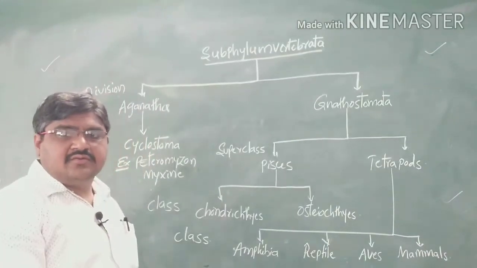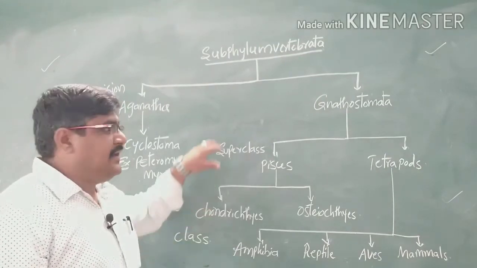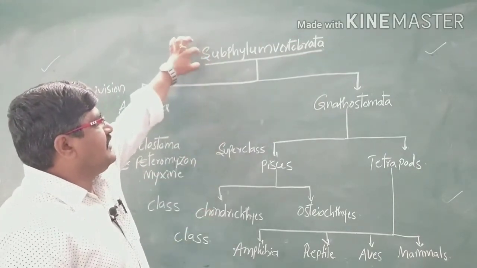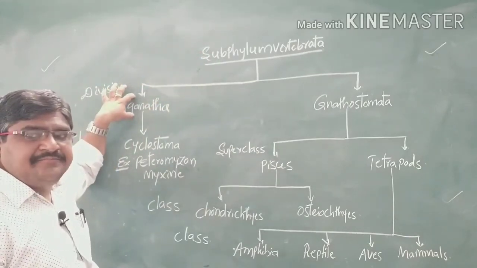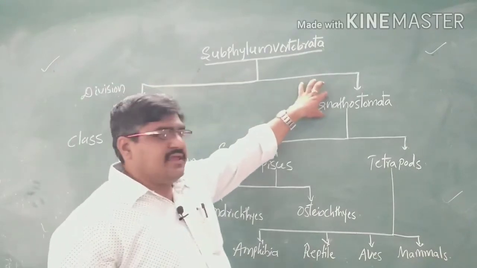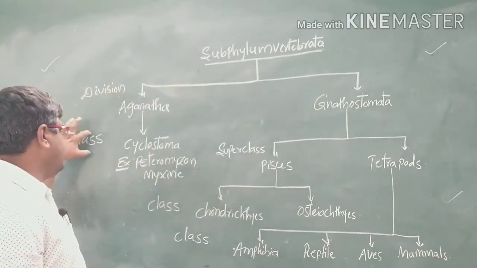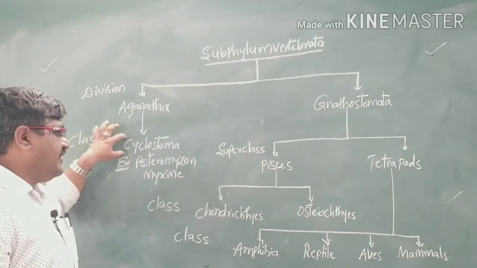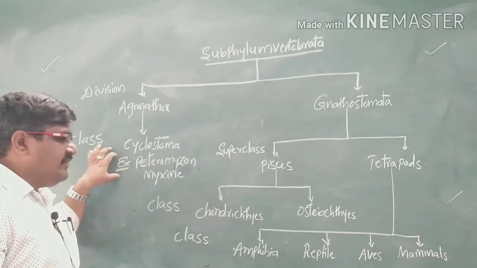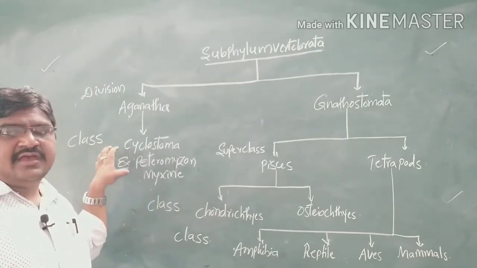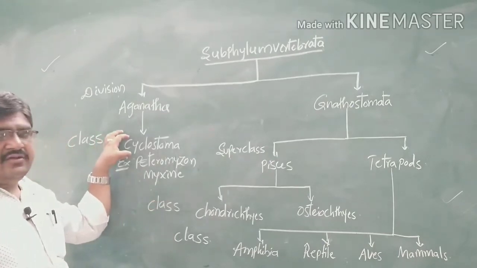So, coming to the schematic representation of the phylum Vertebrata. The subphylum Vertebrata is divided into two divisions. One is Agnatha and the second division is Gnathostomata. Agnatha is classified into the class called Cyclostomata, and examples are Petromyzon and Myxine. These are examples of the cyclostomes.